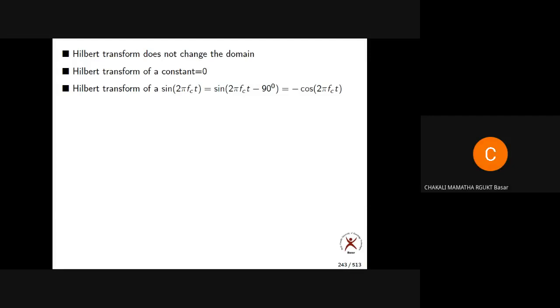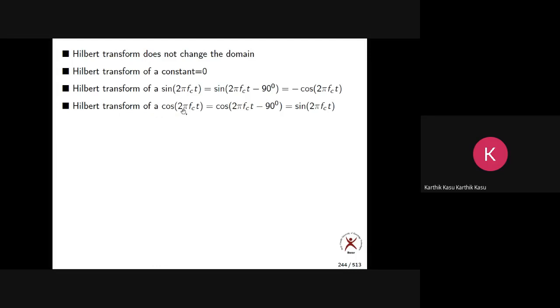Minus cos 2 pi, okay, I think this is correct then. Now you can observe very clearly: minus only, so minus, correct. It is in the time domain, and it is also in the time domain. So there is no change of domains of the signal. So this is about the Hilbert transform.